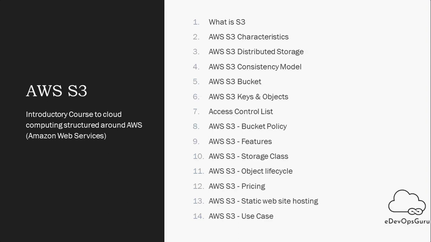Once you know S3, you will be able to better visualize the use cases of S3 in terms of DevOps. So in today's session we will see what S3 is, what its different characteristics are, and how data is stored in S3. There are certain consistency models which we will talk about. Then we will talk about buckets, keys, and objects. Then how to secure your S3 buckets using access control lists.